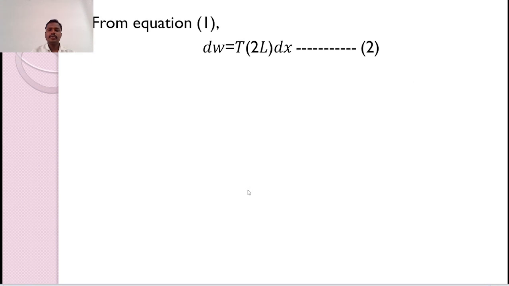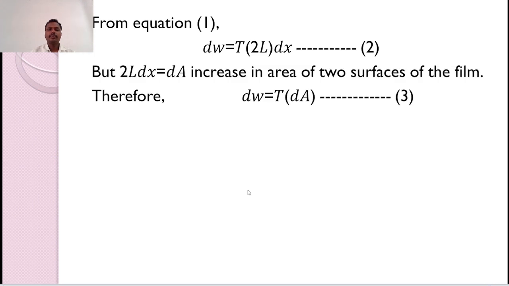From equation first, putting the value of force, we can write here dW is equal to T in bracket 2L into dx. Now 2L dx is equal to dA. This dA is the increase in the area of the two surfaces of the film.